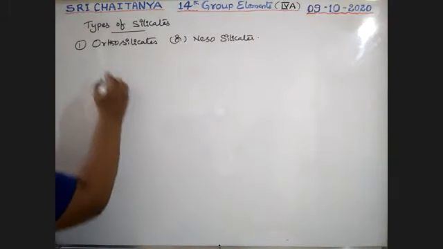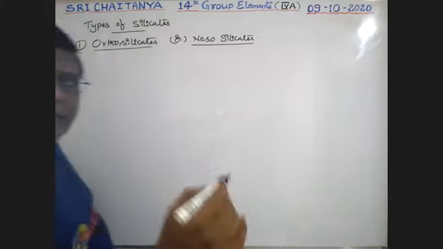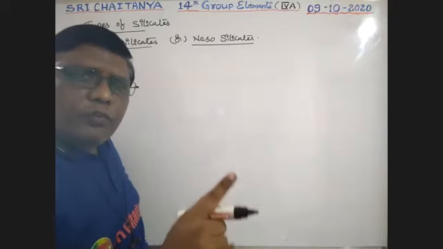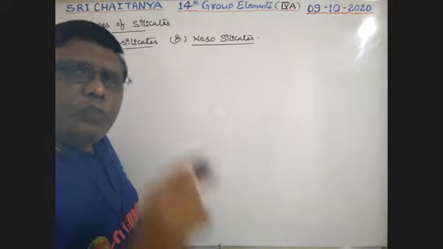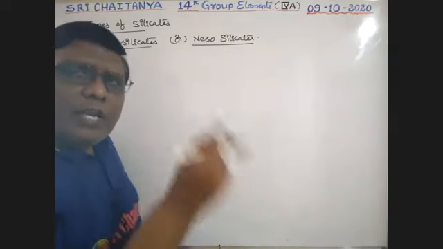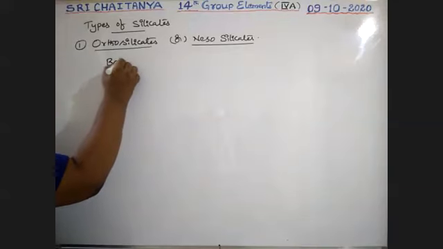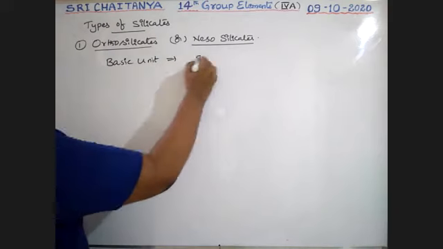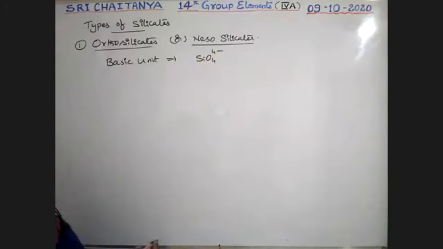See boys, here our basic unit is there. Our basic unit, just as we represented just before. So the SiO4 4 minus ion exists. That is orthosilicate. If only that ion exists, that is called an orthosilicate. See here, basic unit: SiO4 4 minus.